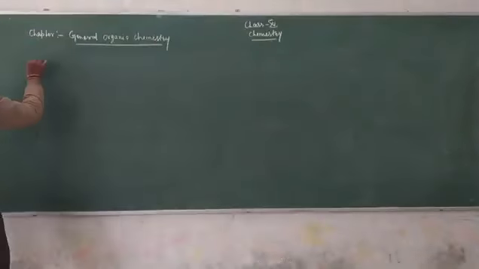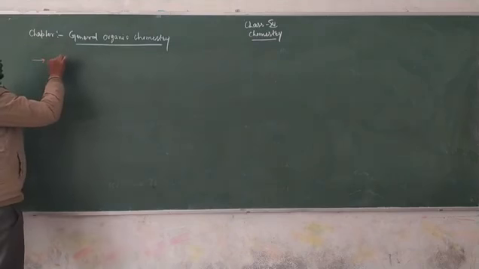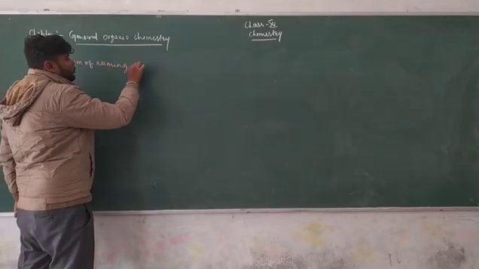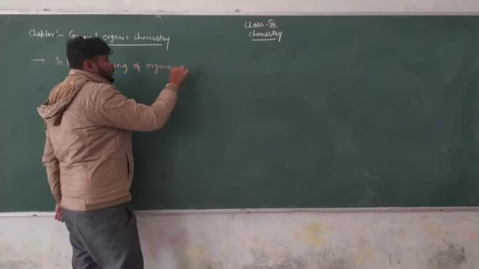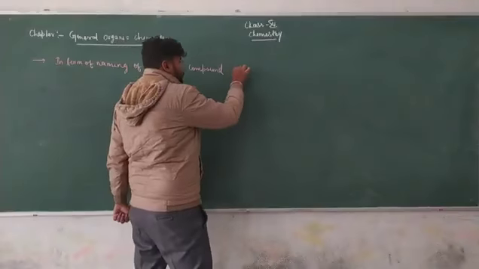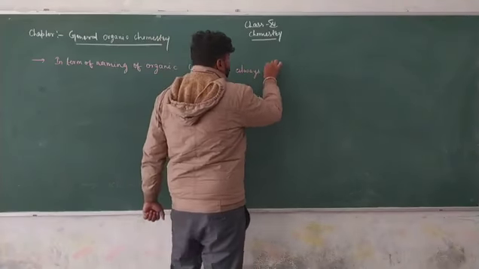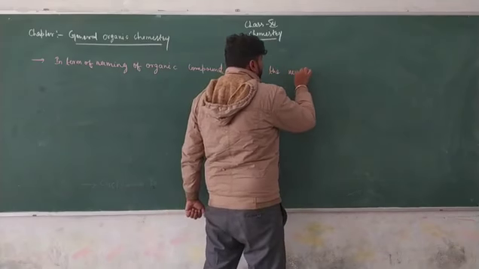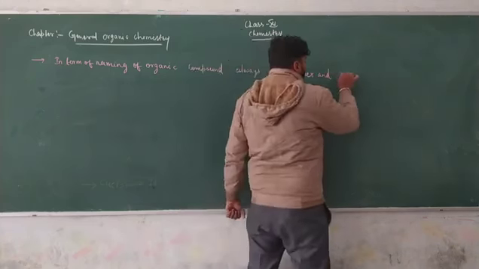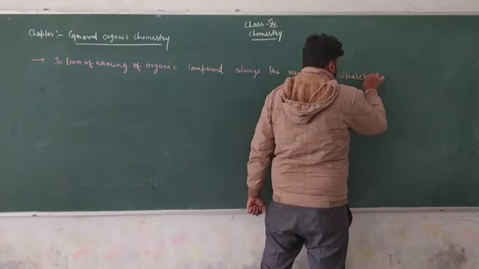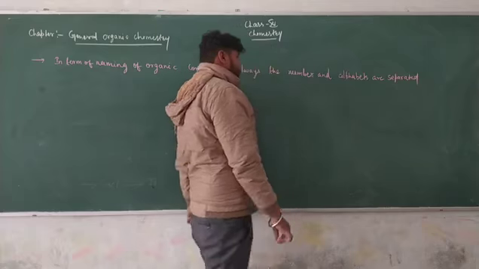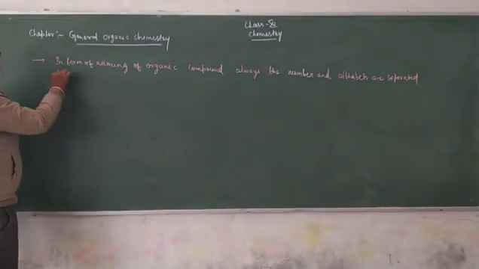The rule is that in naming an organic compound, the number and alphabet are always separated by a hyphen.